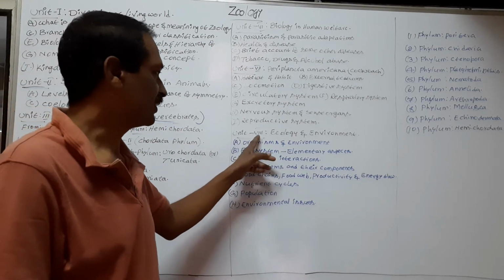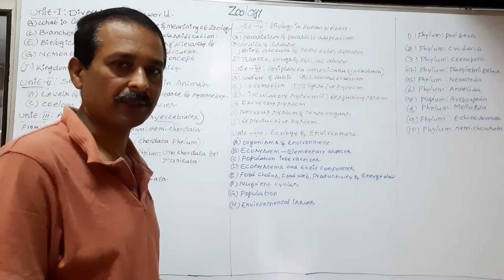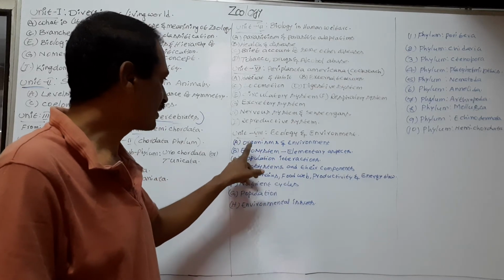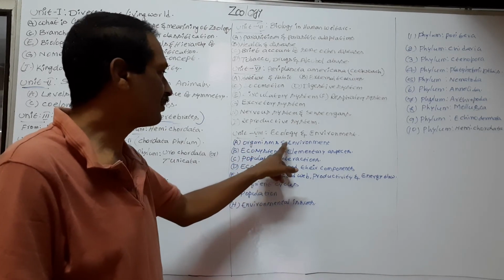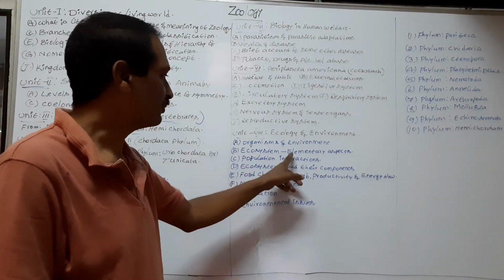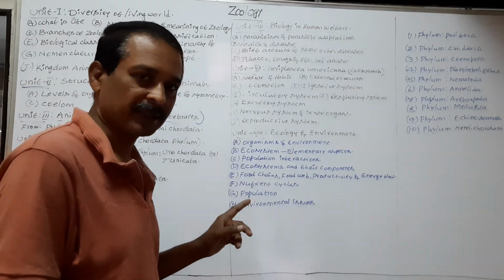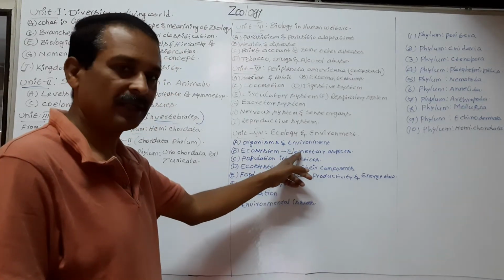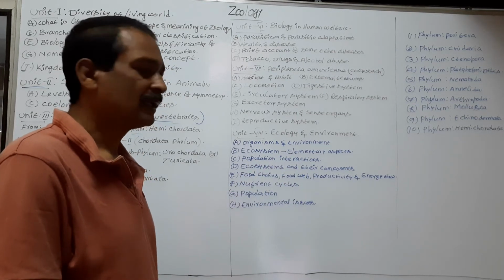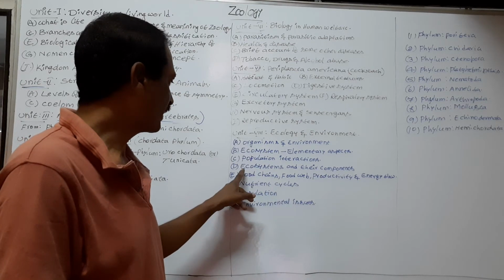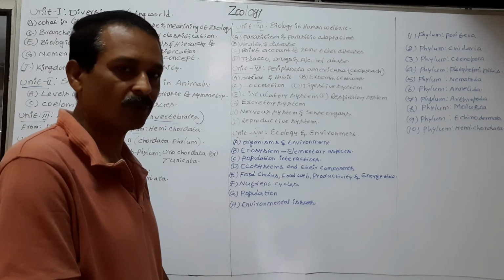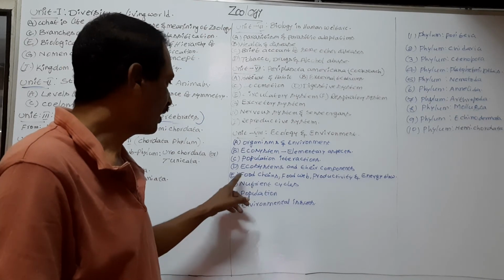Next, Unit 8, Ecology and Environment. In this unit, we discuss organism and environment, ecosystem, elementary aspects, population interactions, ecosystems and their components.